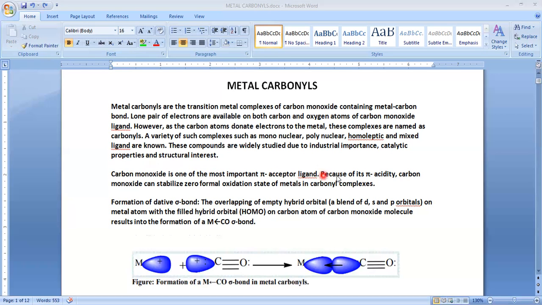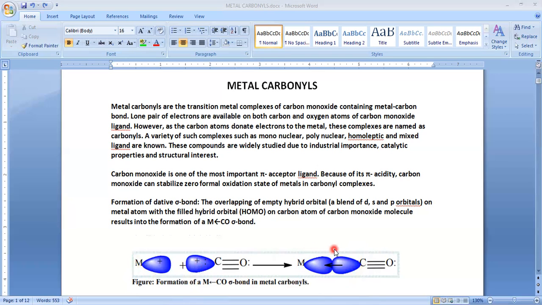And at the same time, the carbon donates one lone pair of electrons. At the same time, this carbon has a vacant orbital also. So due to that, it can also accept the lone pair of non-bonding electrons from the metal, thereby forming a back bond. Already here we have shown one forward bond, and also due to the availability of a vacant orbital on the carbon atom, it will take up a lone pair of electrons from the metal.